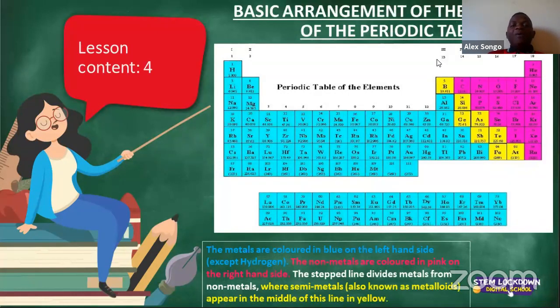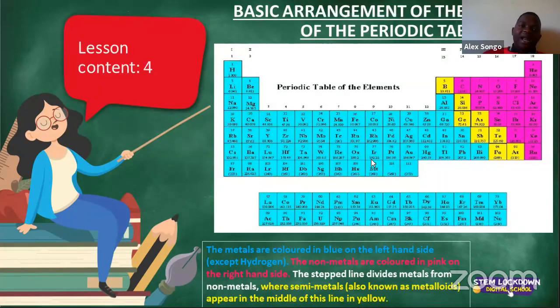All right, so how is it that the elements in the periodic table are actually arranged? Ladies and gentlemen, firstly, I want us to understand the colors that you are seeing in this periodic table of elements are not the colors that you'll find in all the periodic tables of elements that you will actually research or Google and find in school.